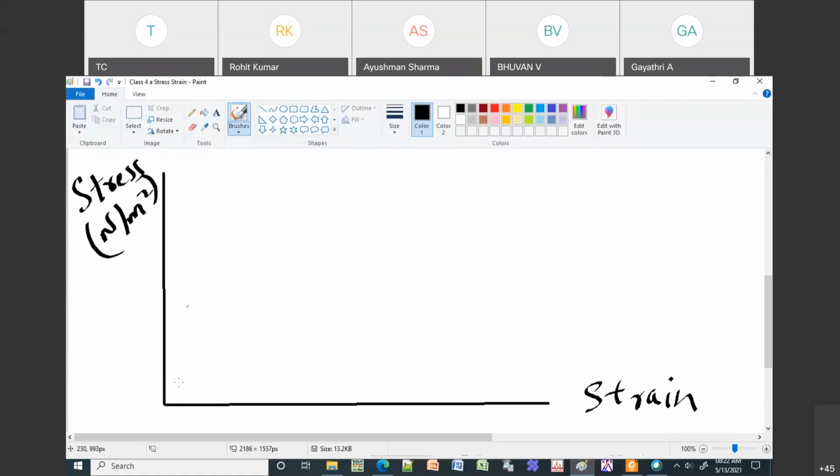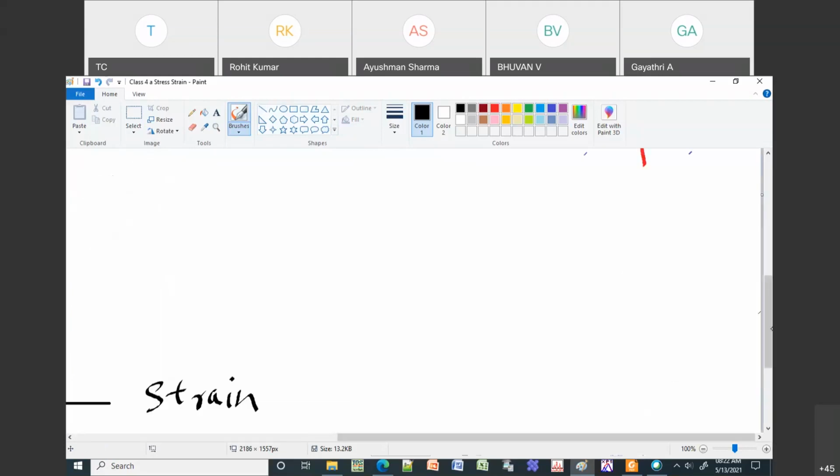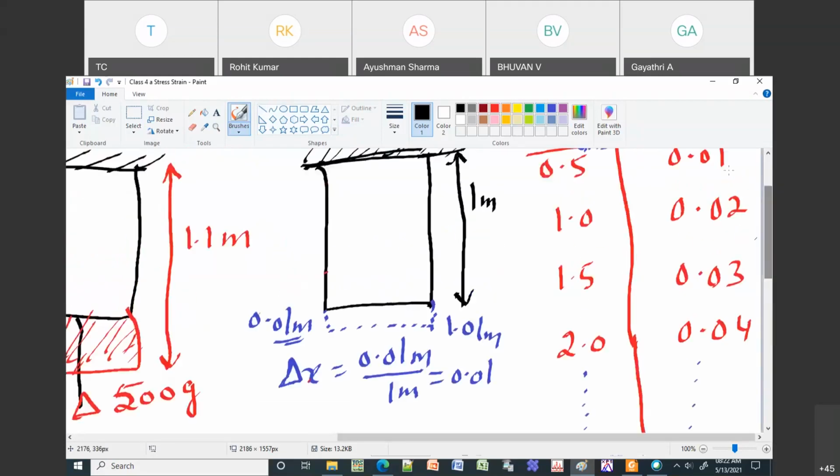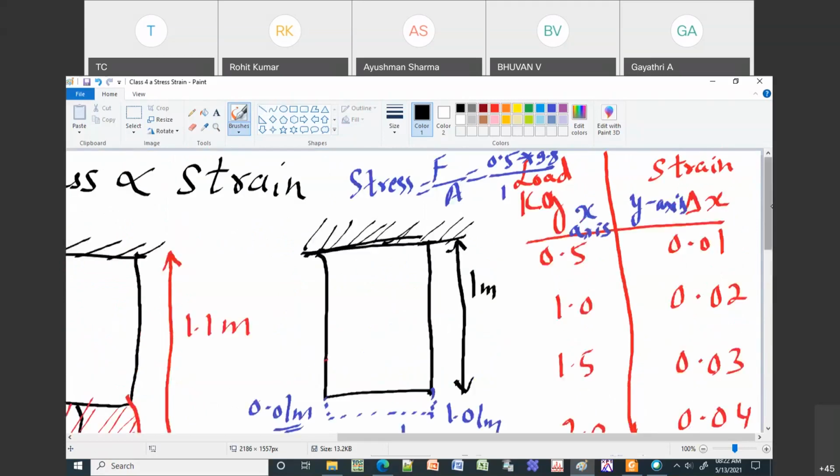Then according to your equations, let us assume up to 2 kgs, what is happening is it is obeying Hooke's law. Obeying Hooke's law means it is increasing with constant increment. That means if I take 0.5, then it is 0.01.